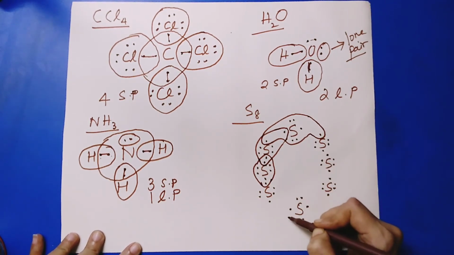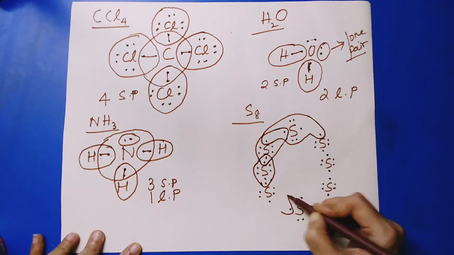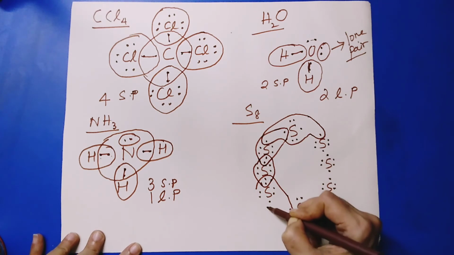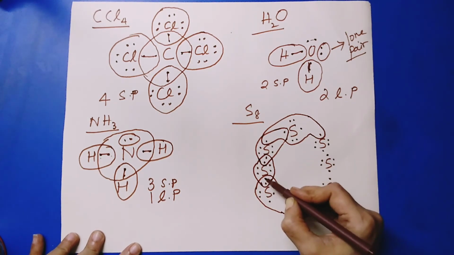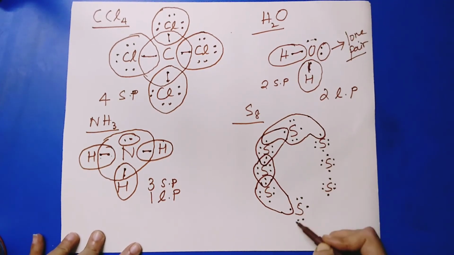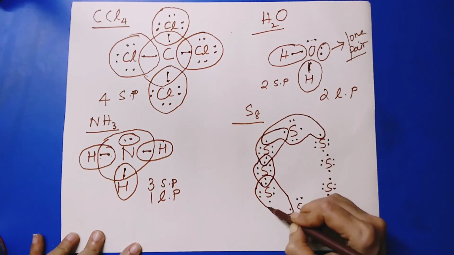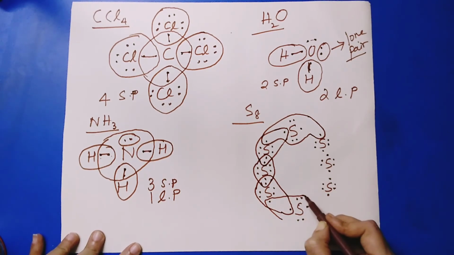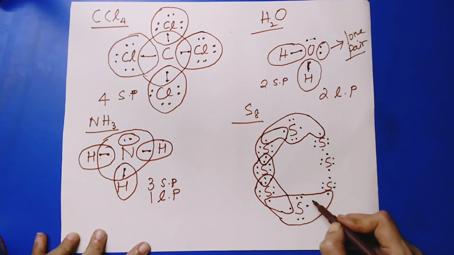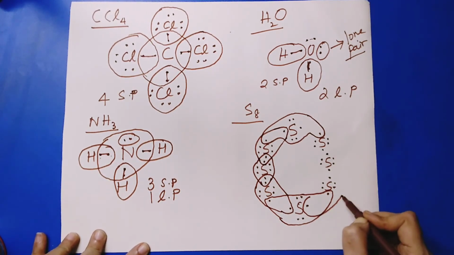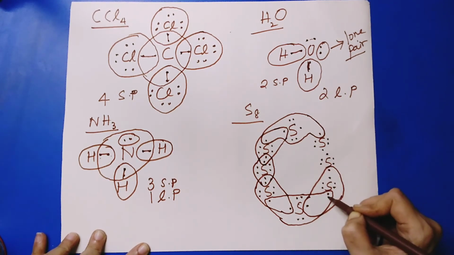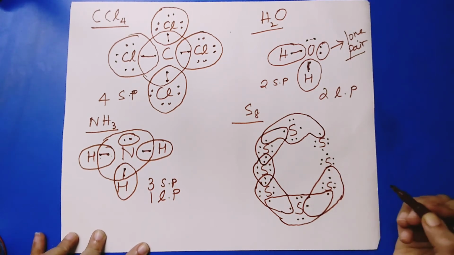And what about this? It takes 1 from this atom, 1 from this. Okay. 1, 2, 3, 4, 5, 6, 7, 8. So what about this? It has got 6 of its own. It takes 1 from this and 1 from this, so 8. This one takes 1 from the previous one, 1 from the next atom, so 6 of its own, 7 and 8.